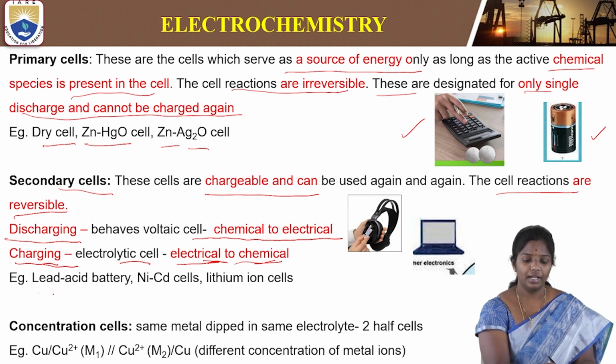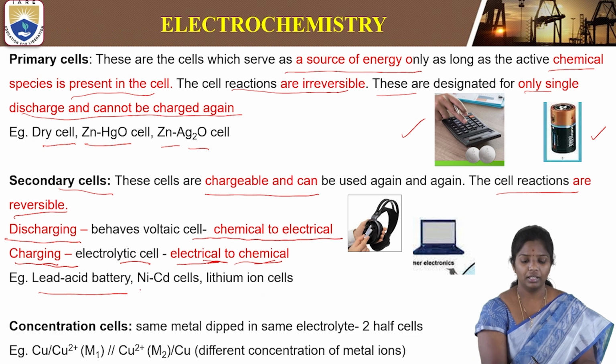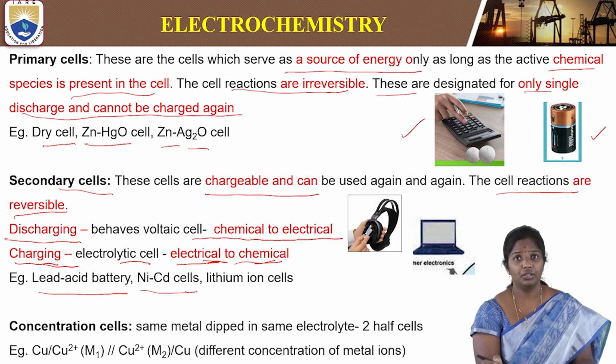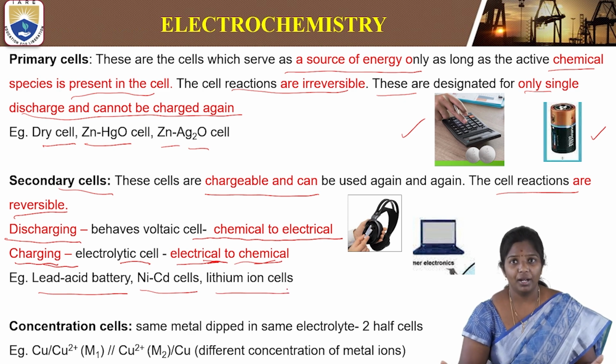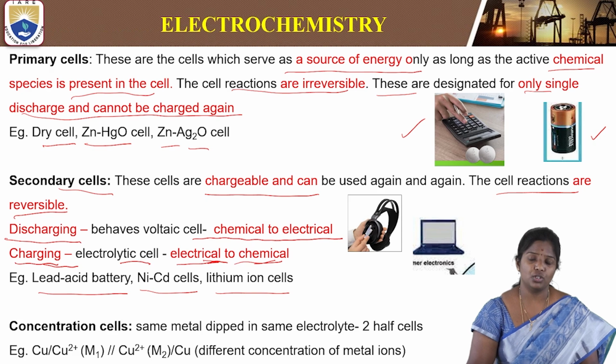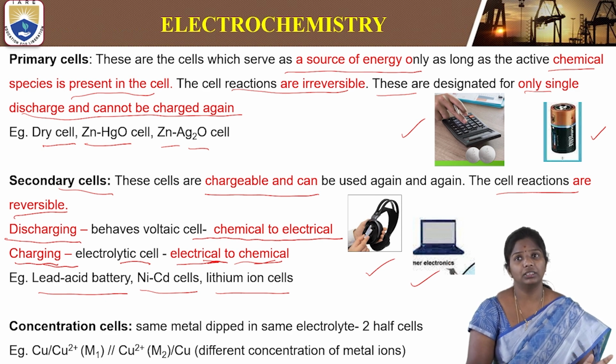For example, the lead acid battery that we use for cars or other vehicles, nickel cadmium batteries used for gadgets, and lithium ion batteries that we use daily in our mobile phones and laptops. So these are the most important applications where there is scope for charging and discharging. During usage it is discharging, and if we want to use it again, we have to charge it. So it has wide applications.